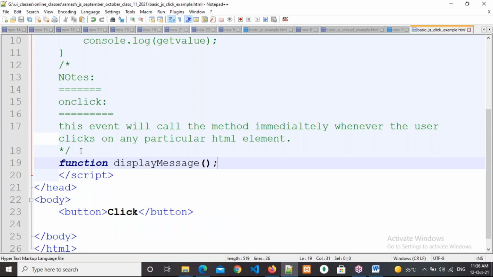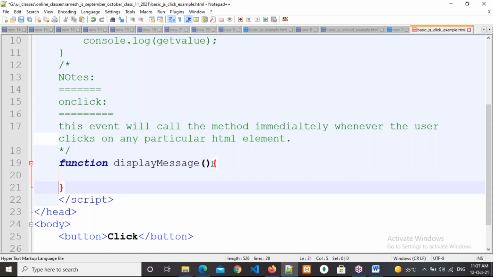Function display message. Do we need to write it like this? No. The function keyword will be there, the function name will be there, and parentheses will be there. Then after that we need to write the curly braces. Whatever you write inside is called the functional scope. We are writing in the functional scope only.